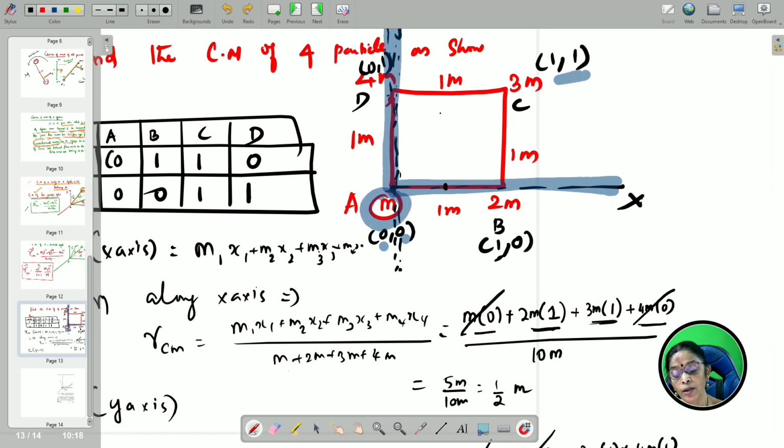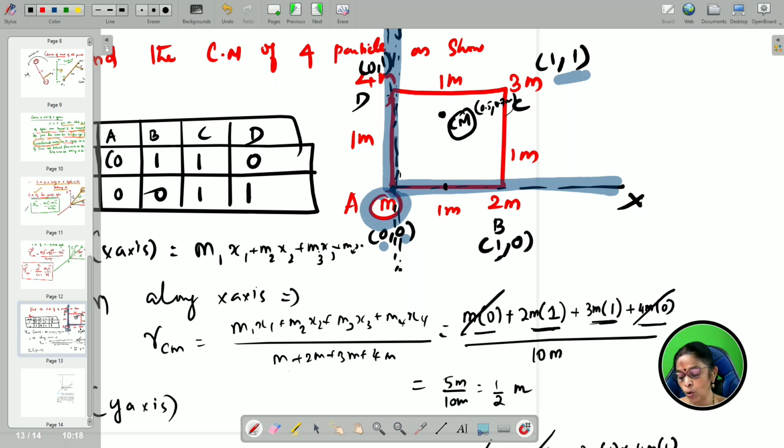So, the center of mass lies at 0.5 on the x axis and 0.7 meter on the y axis because of the difference in mass. If the masses were exactly the same, it would lie exactly in the middle, 0.5 and 0.5. Because of the difference in mass, m, 2m, 3m, 4m, the center of mass is slightly shifted up. So, I hope you understand this question.